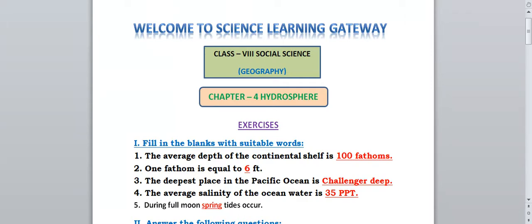So let's start with our discussion of question answers of chapter number 4 hydrosphere. If you want the explanation of this chapter, then you can comment in the comment section. I will upload it for that. And after that, only one chapter will be left from your geography section. Already three chapters' videos, explanations as well as the question answers, I have uploaded in the playlist of class 8 geography. You can check over there. This is the fourth chapter which we are doing now.